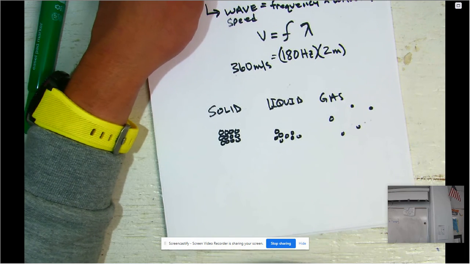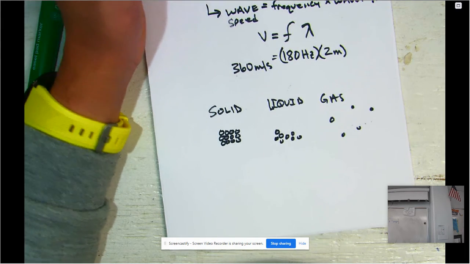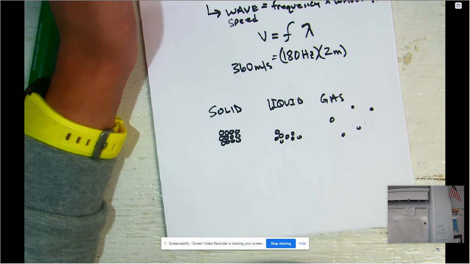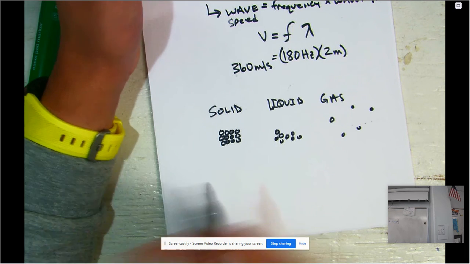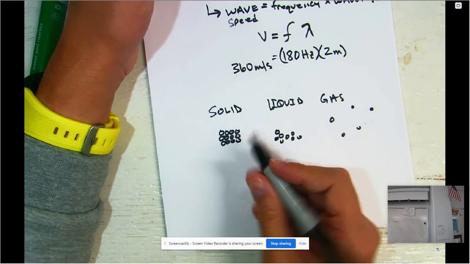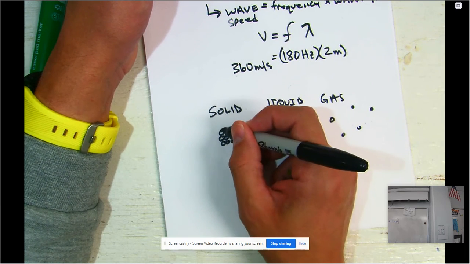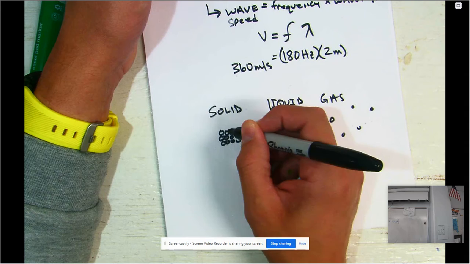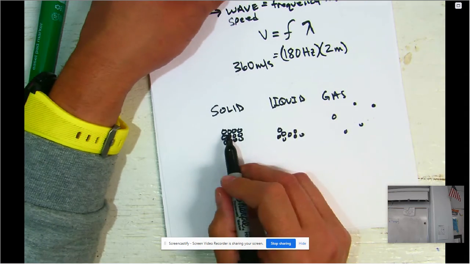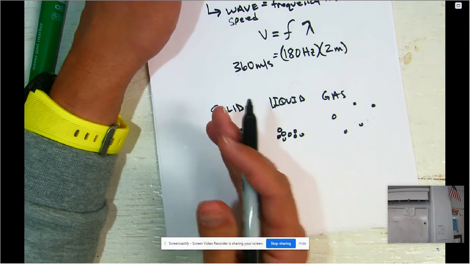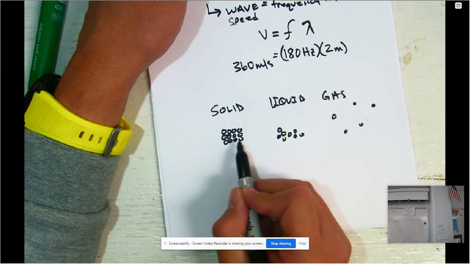Remember, sound is a mechanical wave. Mechanical waves need a medium to travel through. The medium is these particles here. Sound travels whenever one particle hits another particle, that particle hits the other, and that particle hits the other. So the closer the particles are together, the faster they can transfer that energy from one to the other.